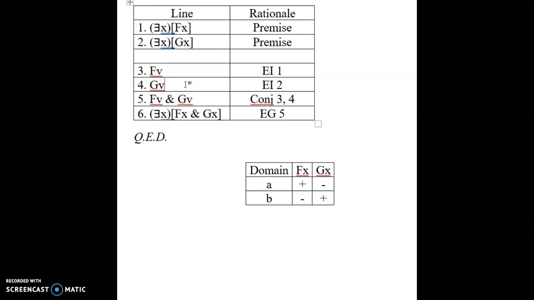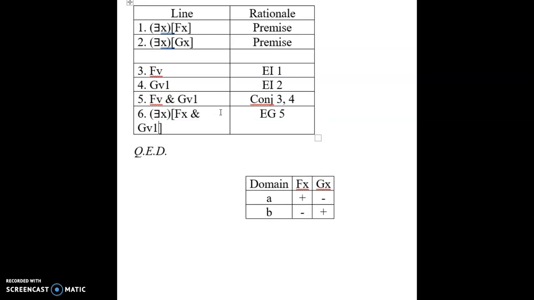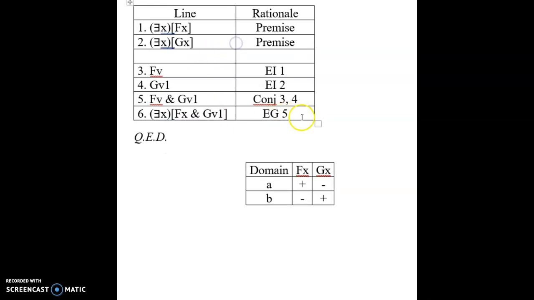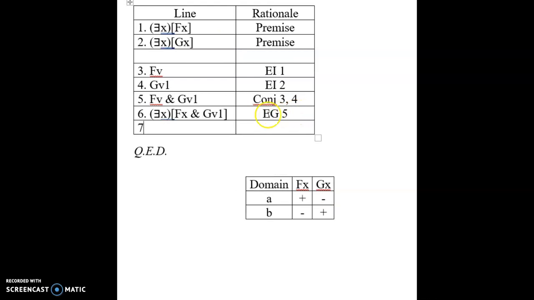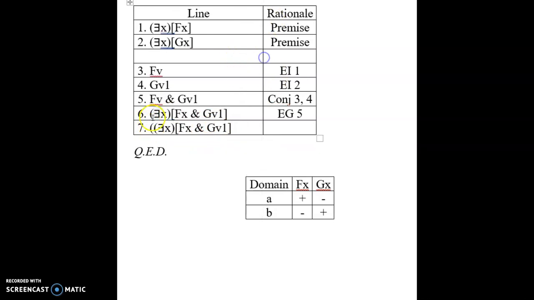So the correct way to have done this would have gone to V1, and then you would go to V1 here, and then you would get there exists an X such that XV1 there, right? And then, of course, you would still have to finish it off with another one. Maybe we would existentially generalize that one to include a slightly different statement, like Y, right? And this would be okay.